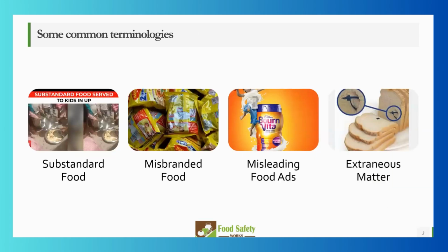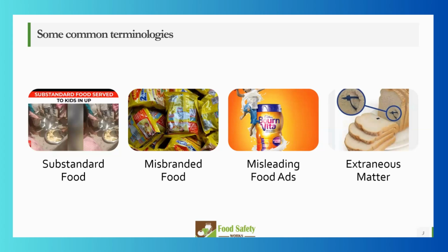So let's look at some of the terminologies that we'll be hearing very often as we go through this entire series on offences and penalties. One among them is substandard food, right? What do you mean by substandard food? Let's say you know about midday meals, which are given in government schools. The other day there was news about substandard food being served to kids in UP, right?